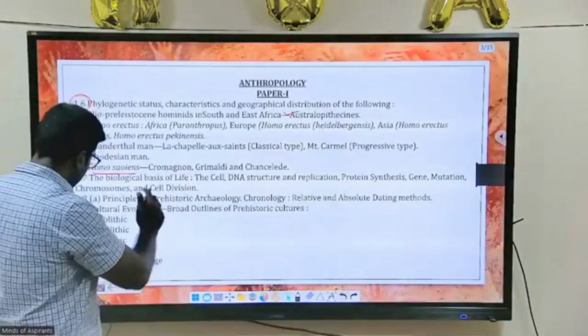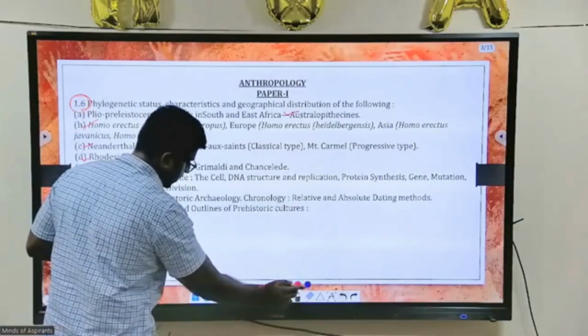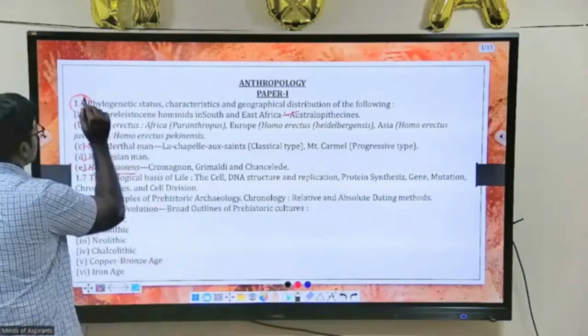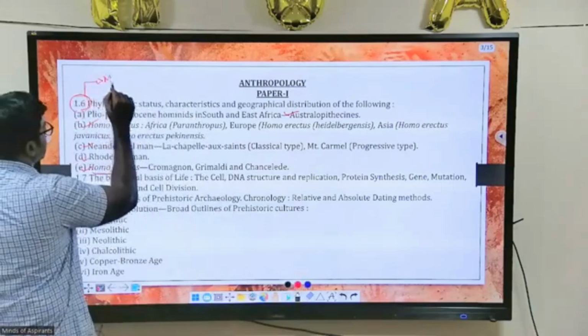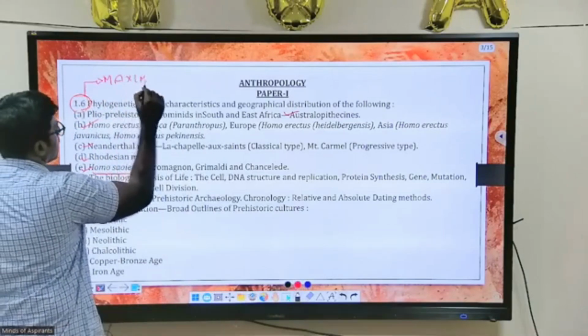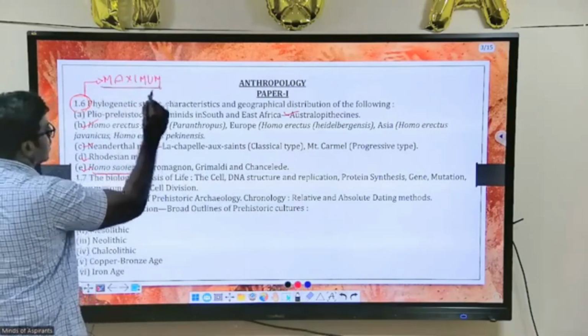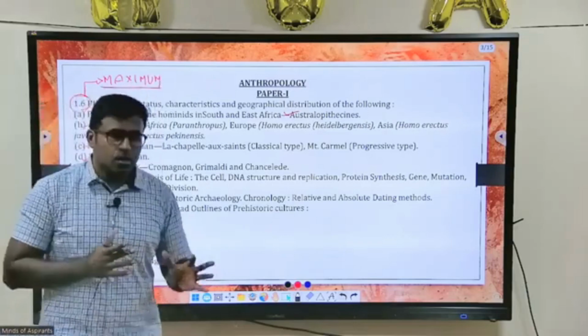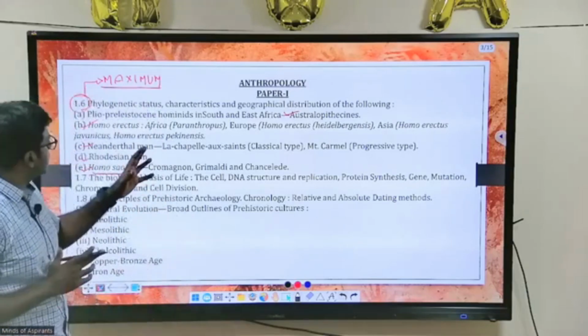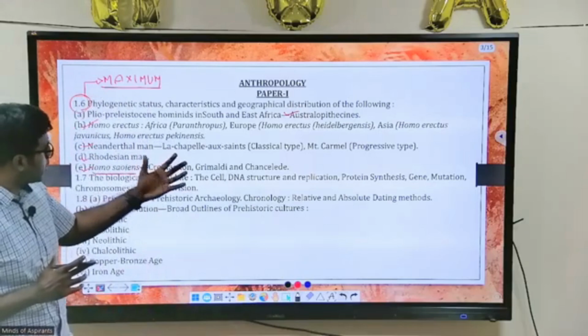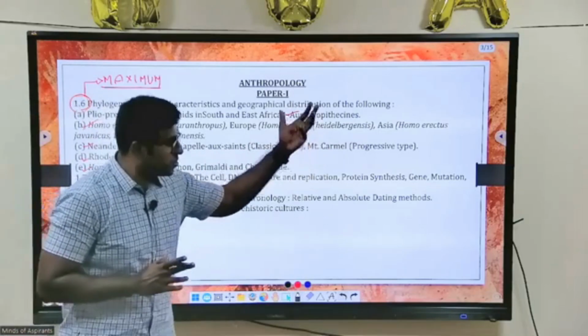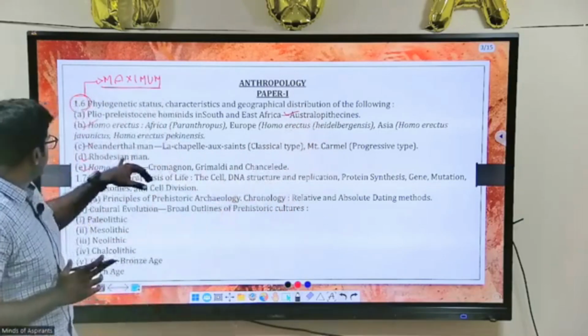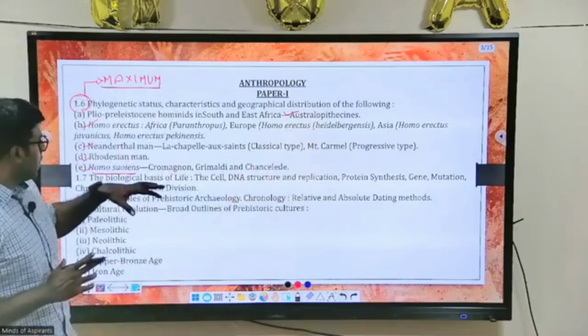If you cover this part, this will be the maximum scoring part, and you may feel a little vulnerable or scared that these words are, you know, Homo erectus. What is this Homo erectus? What is this Heidelbergensis? What is this Neanderthal, Rhodesian man?